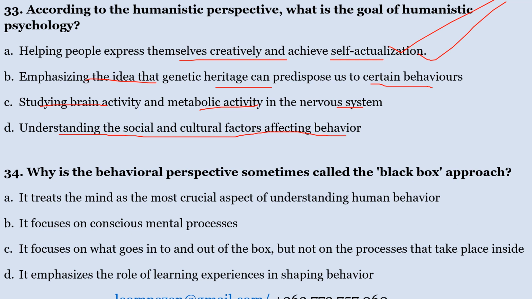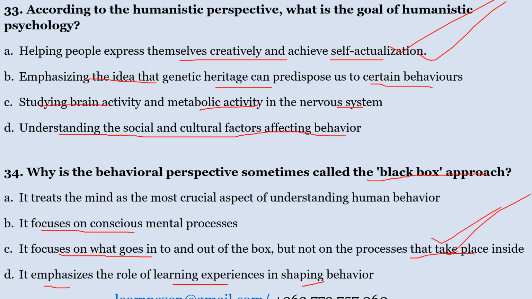Number 34. Why is the behavioral perspective sometimes called the black box approach? A. It treats the mind as the most crucial aspect of understanding human behavior. B. It focuses on conscious mental processes. C. It focuses on what goes in and out of the box, but not on the processes that take place. D. It emphasizes the role of learning experiences in shaping behavior. Here, the correct answer is C.